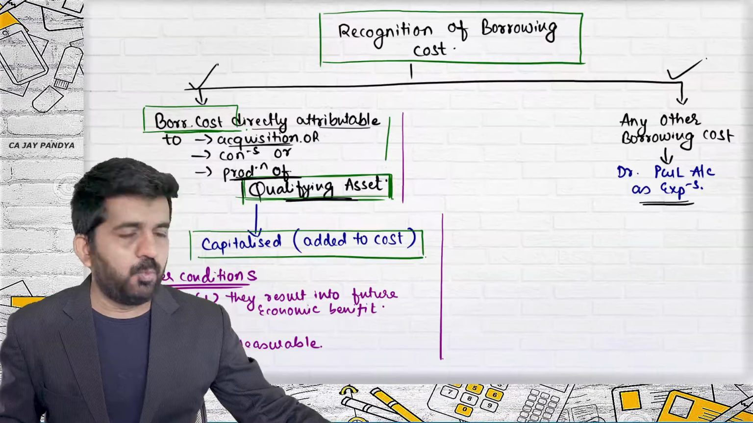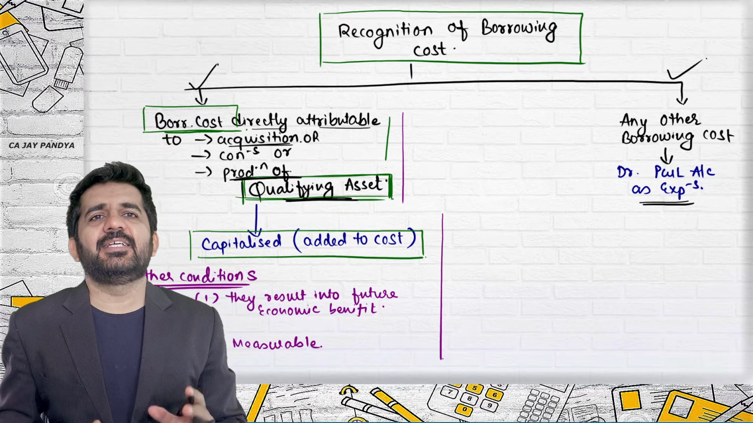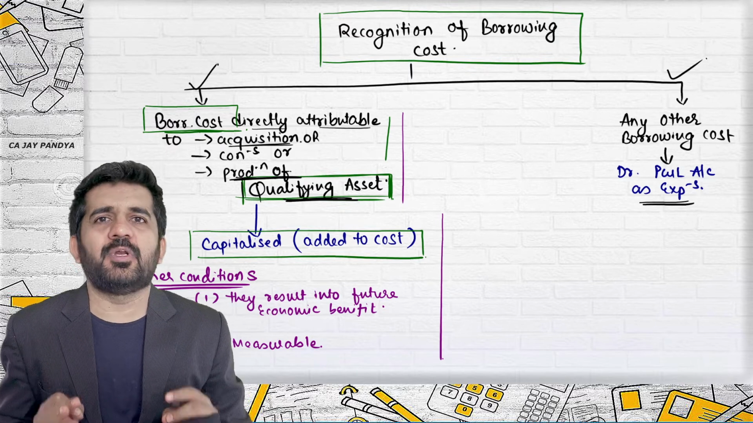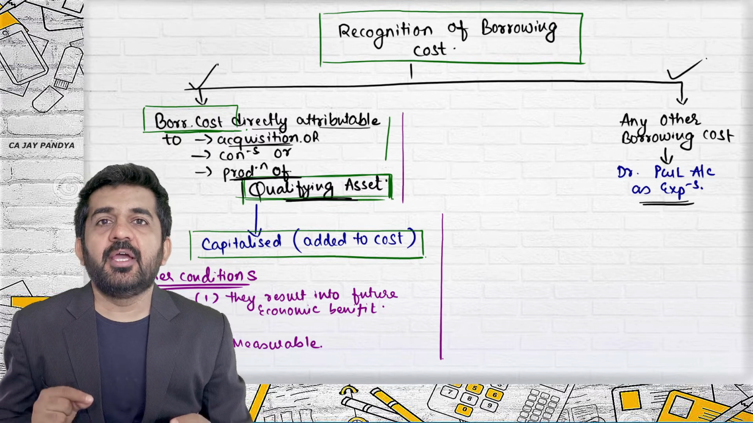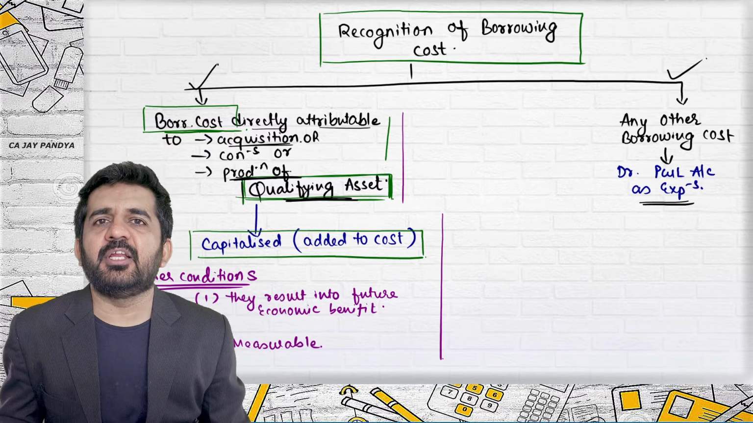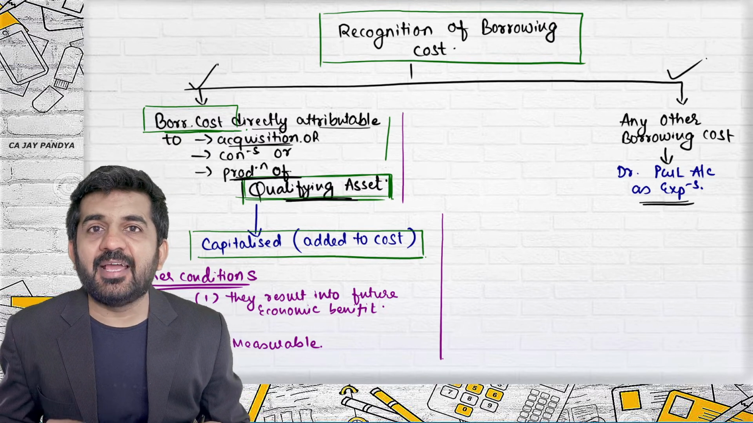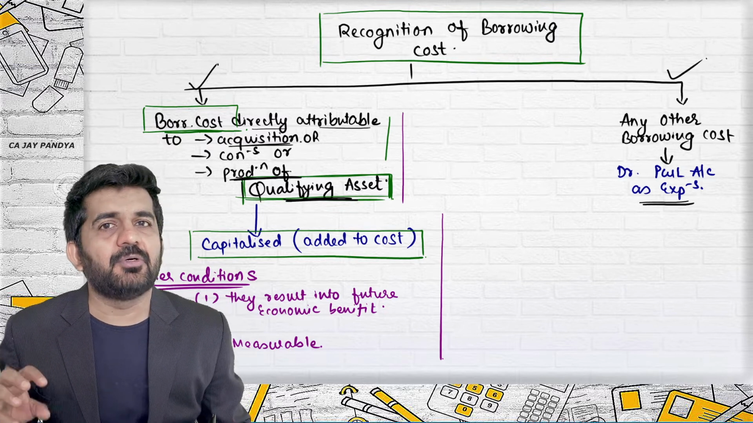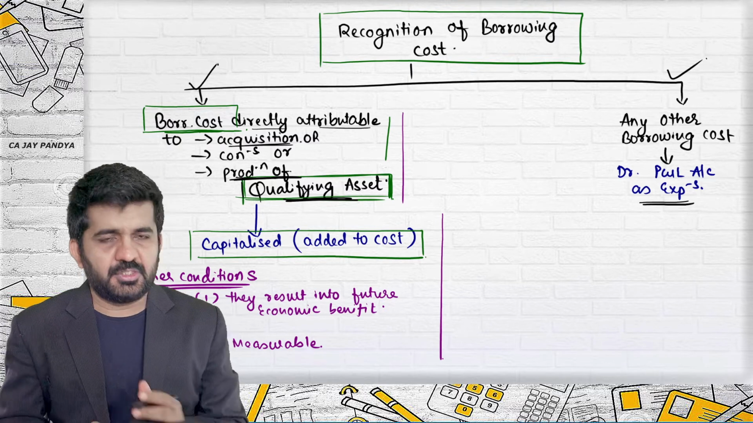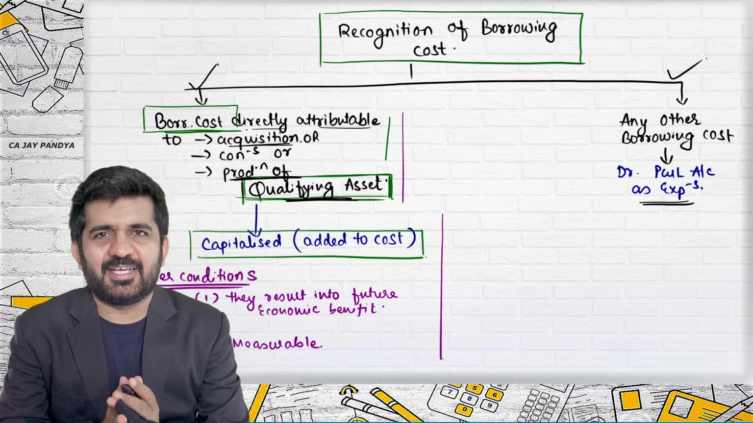Let us commence part 2 of AS 16 borrowing cost. What we have done in part 1 practically is when or how to recognize the borrowing cost. What is borrowing cost? Interest or any other related cost which is directly related to borrowing of an asset will be termed as borrowing cost. So what we have learned is practically this.